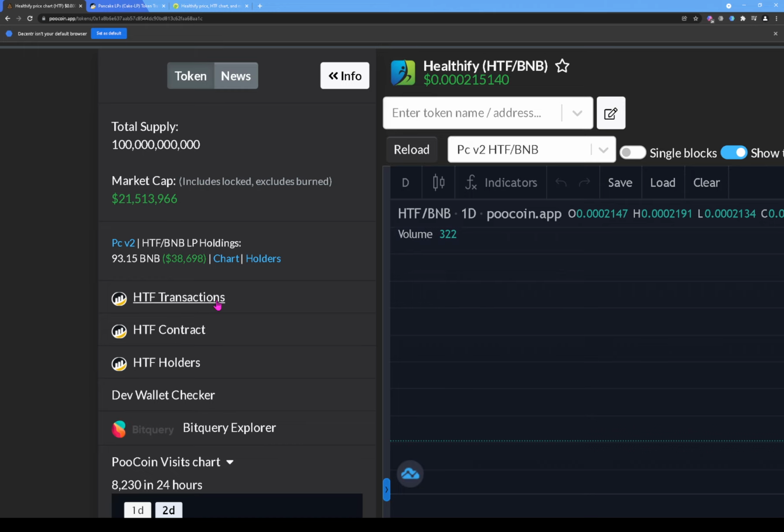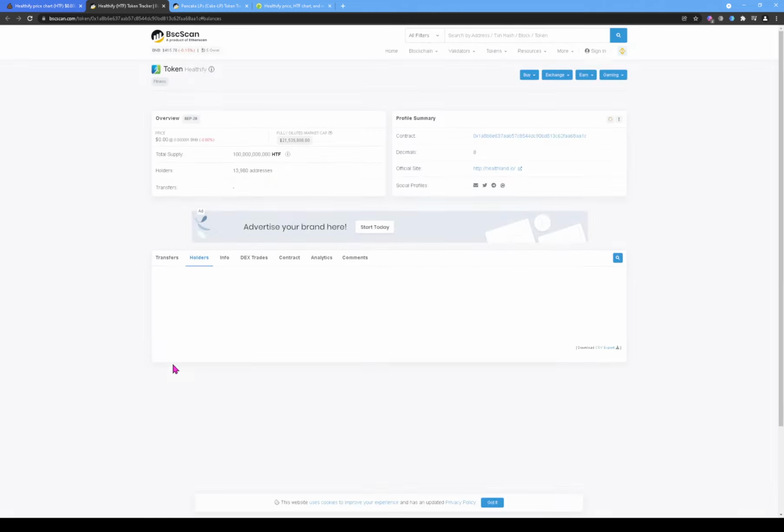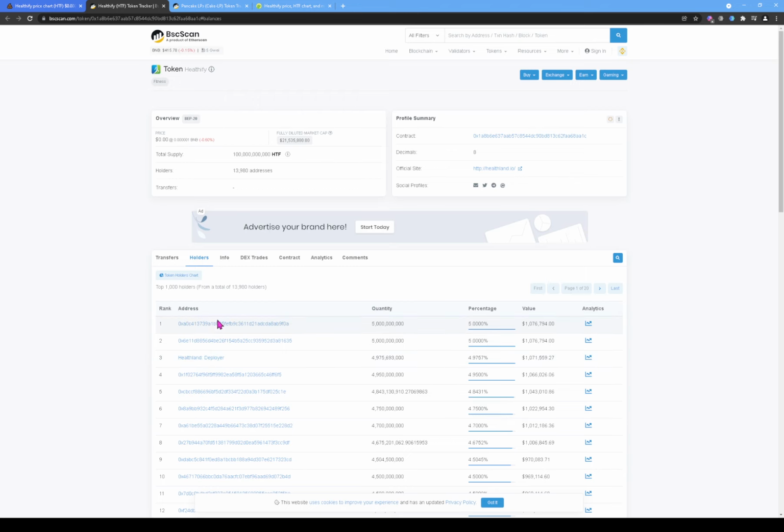All right, so next we're going to click and see who the top holders in this token are. And the top holder is this wallet, not a locked wallet or a burn wallet. We can see that these wallets are all unlocked, and it's $1,076,794 worth.